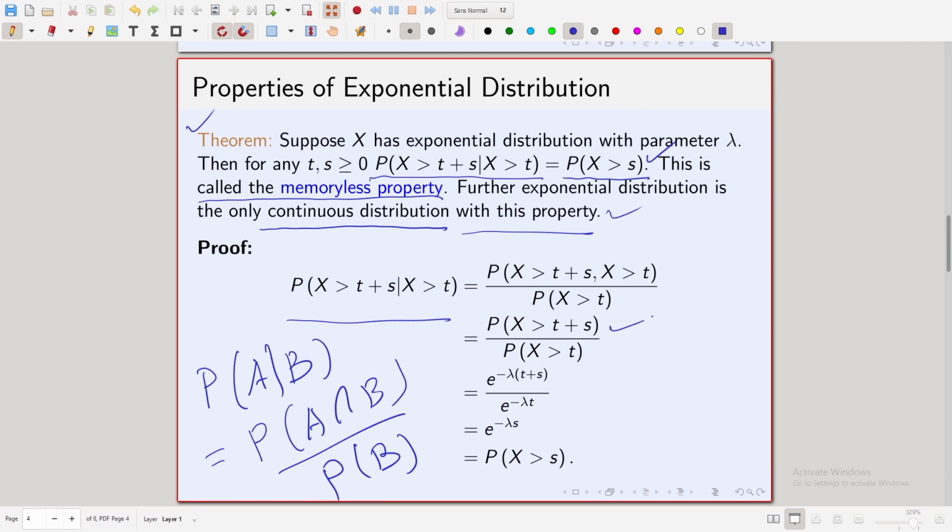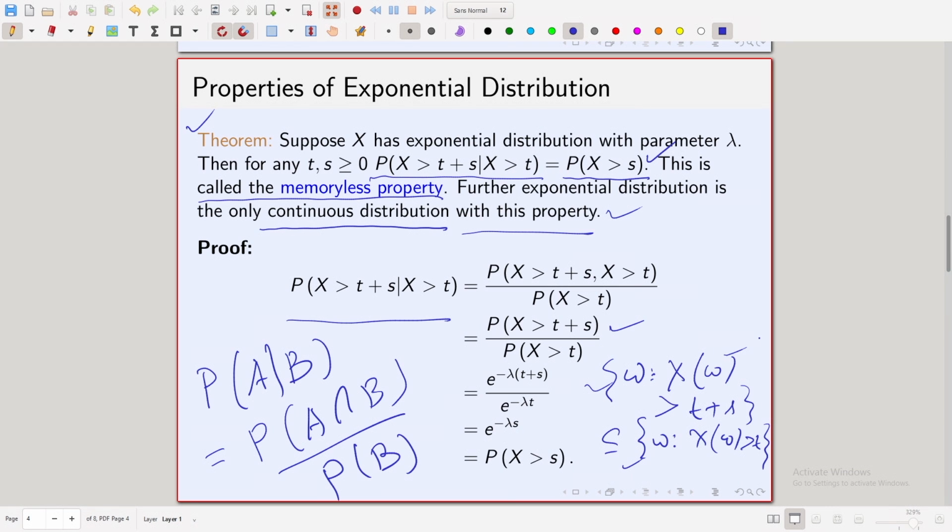So, the set where x is greater than t plus s is a smaller set, because if x is greater than t plus s, then for sure it is greater than t, but not the other way. If it is greater than t, you cannot just say it is greater than t plus s. So, if you look at the set of all omega for which x of omega is greater than t plus s, that is a subset of all omega such that x of omega is greater than t. So, this intersection is this.